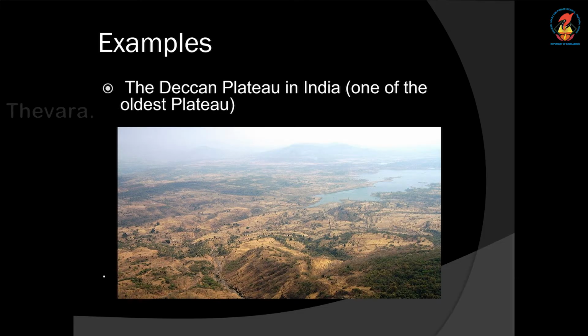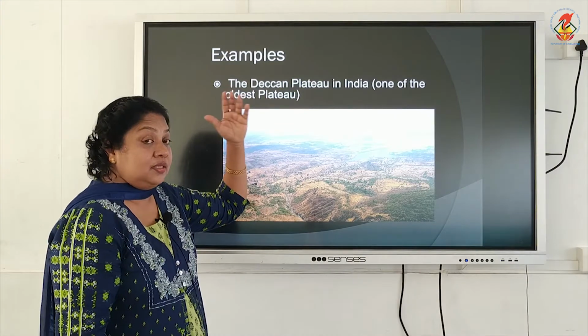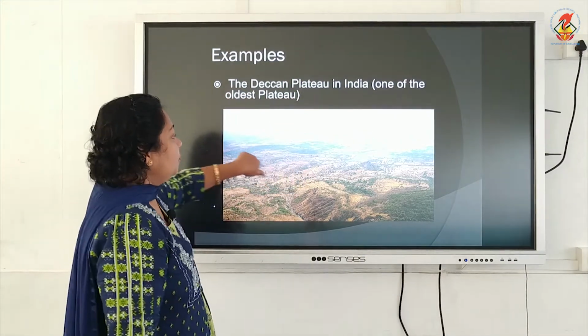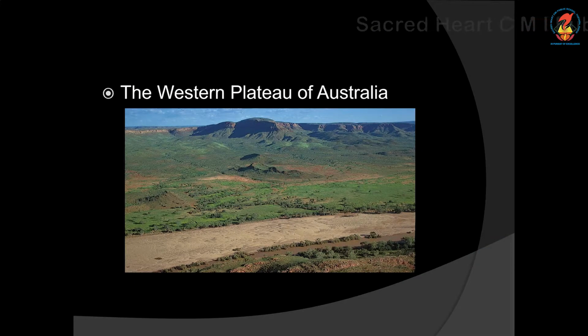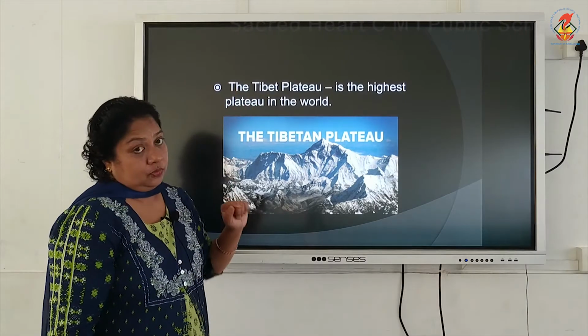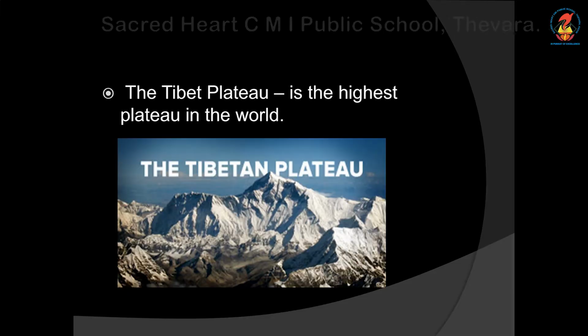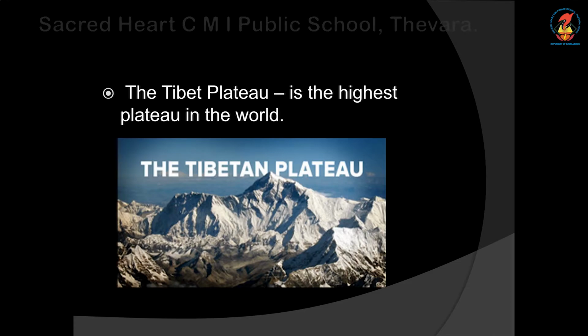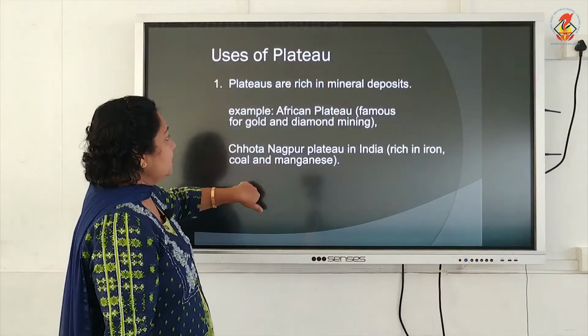Now examples of plateau. Deccan Plateau in India is one of the famous examples, and it is one of the oldest plateaus, formed millions and millions of years before. Another example is the Western Plateau in Australia. Tibet Plateau is yet another example. What is the specialty of the Tibet Plateau? It is the highest plateau in the world. So these are the examples of plateau.